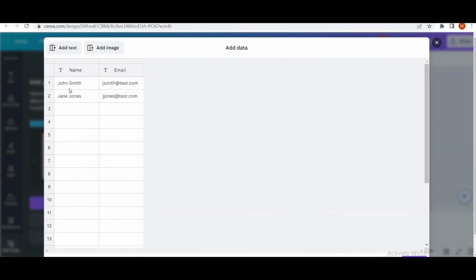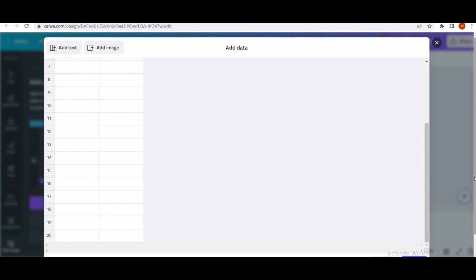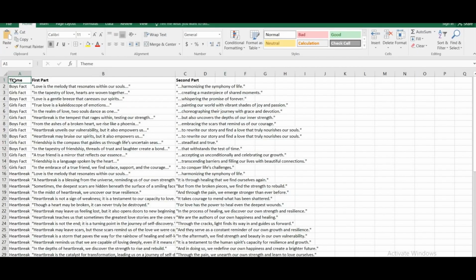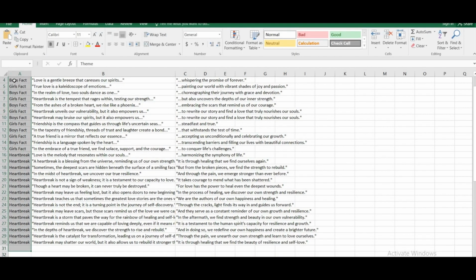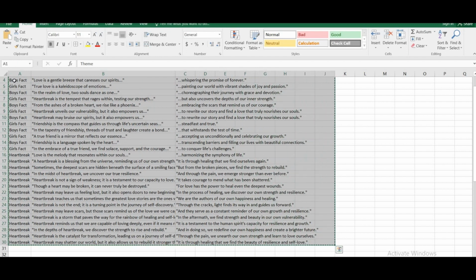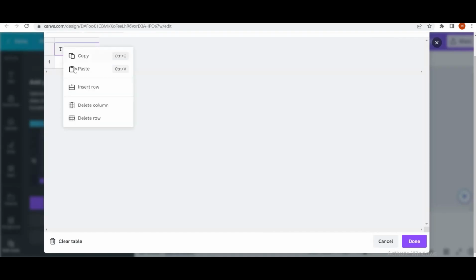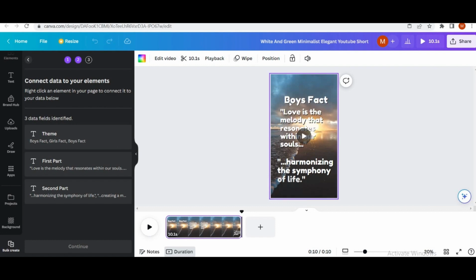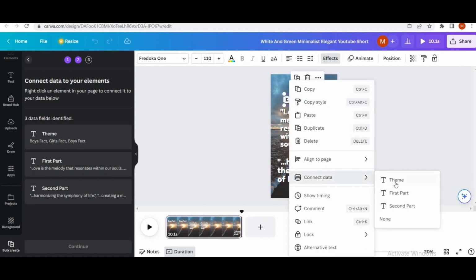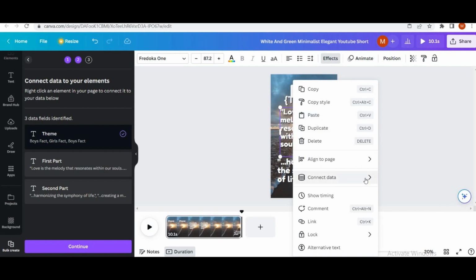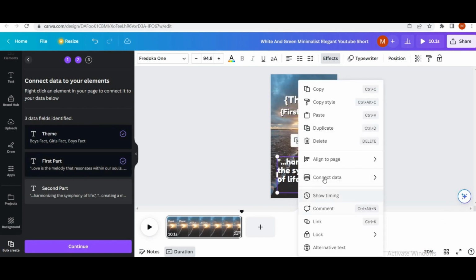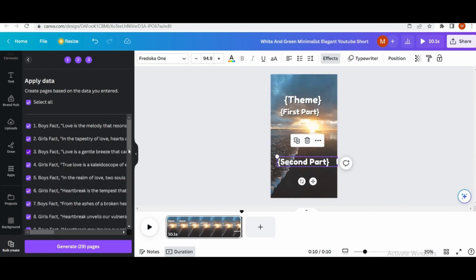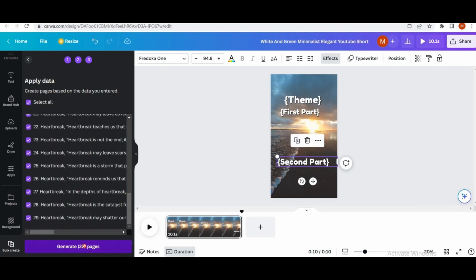Now I would go to the bulk create option and clear the data already available, then go back to my Excel sheet, select it from the theme, and copy and paste all these 30 quotes here. Now I would press done, and the first part is theme. I would connect the data with theme. The second part is the first part and it's our second part. Now I will press continue and generate the pages. Now you can see all 30 YouTube shorts are ready.